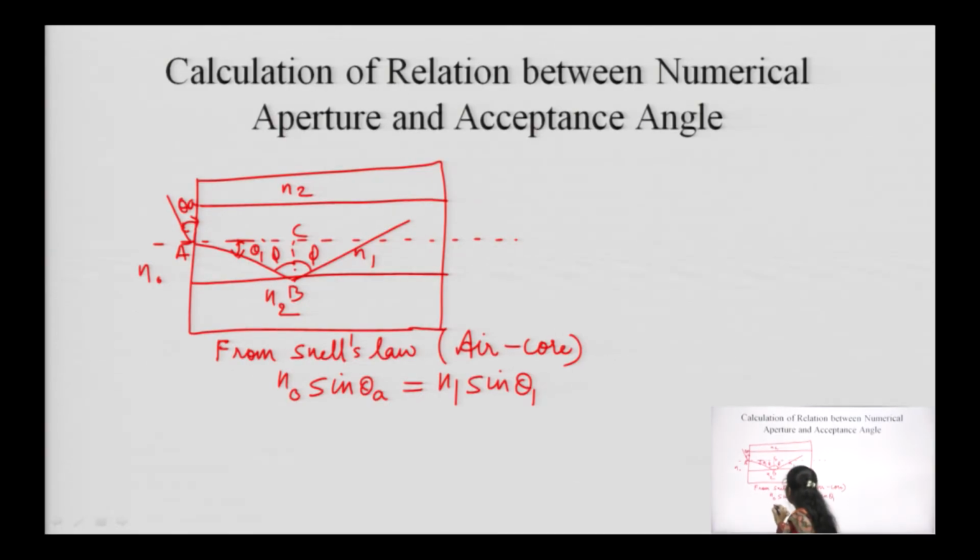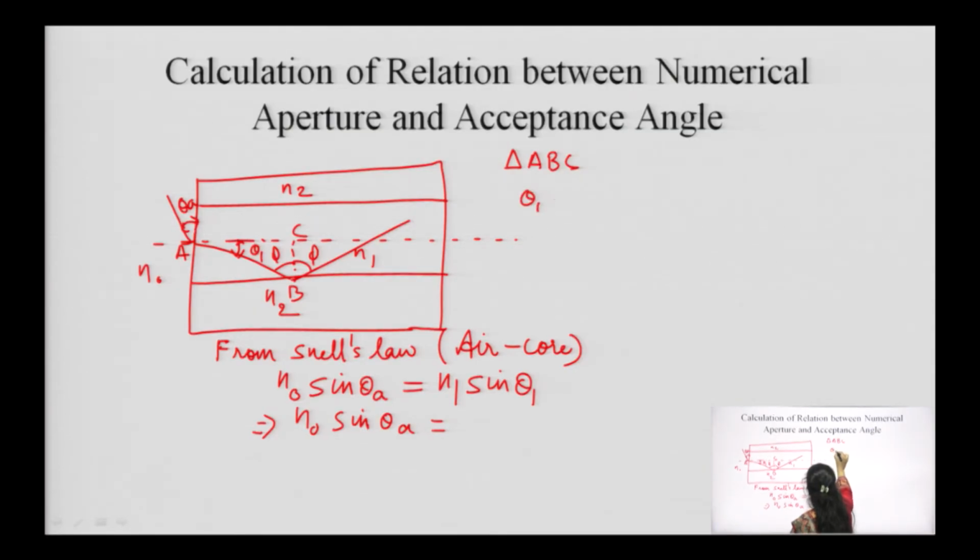In place of theta 1, what we can write, if we take the triangle ABC, this theta 1 should be equal to pi by 2 minus phi.